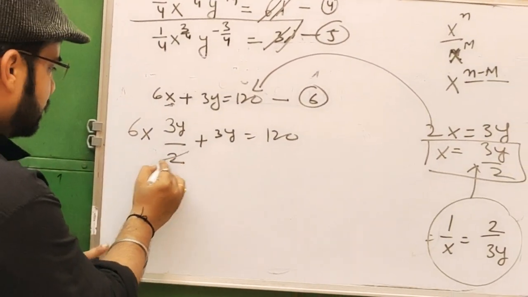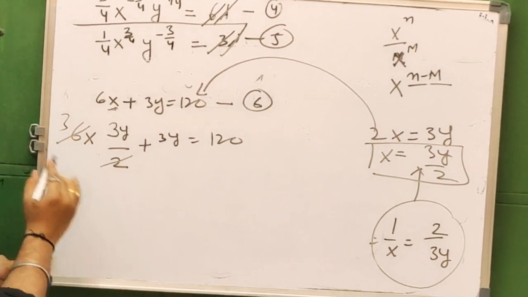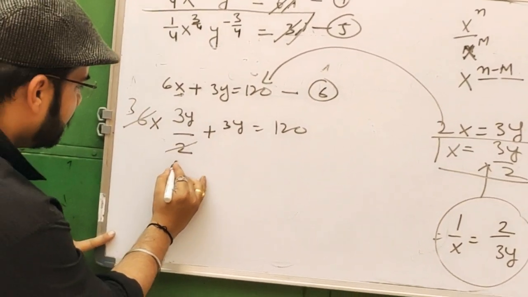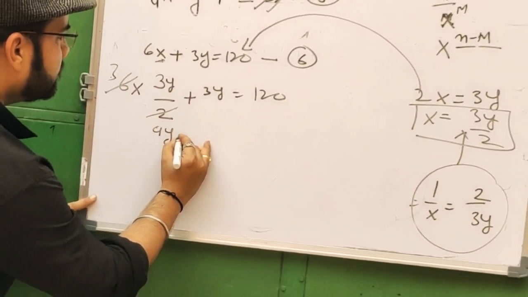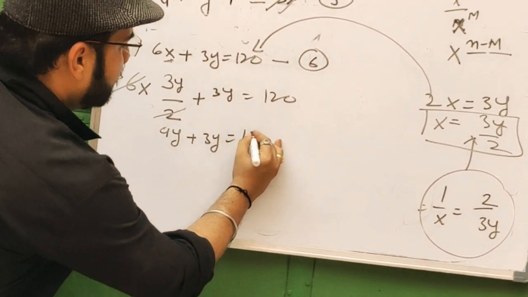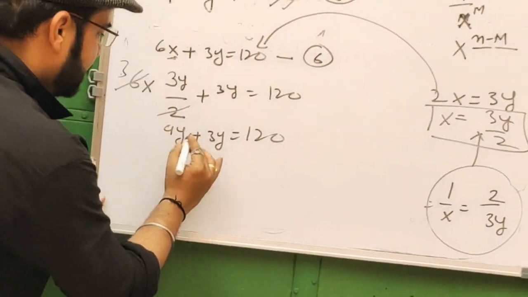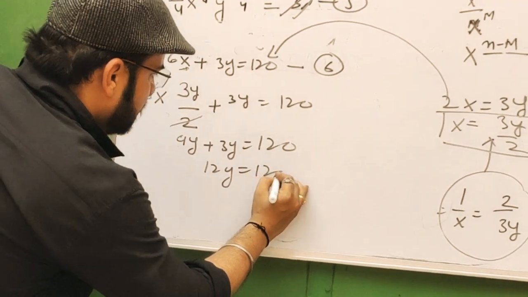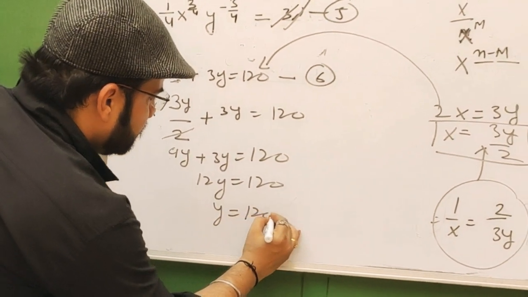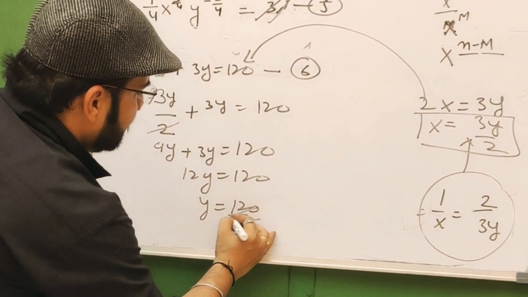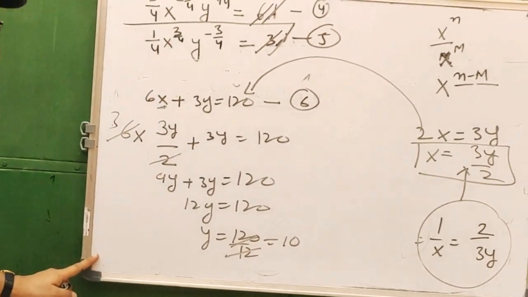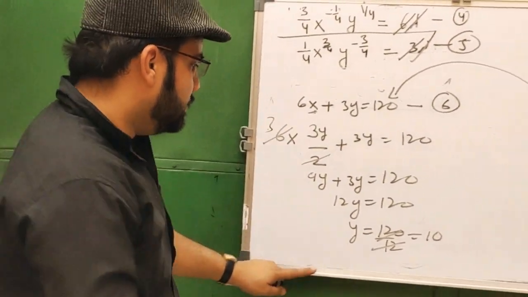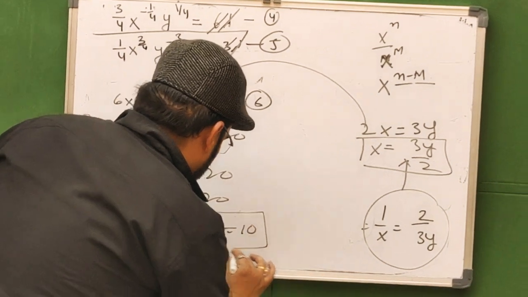So 6 multiplied by 3 by 2 gives 9y, plus 3y equal to 120. So 9 and 3 is 12y equal to 120. Y is equal to 120 by 12, that is 10. So here it is clear, the value of y has come.